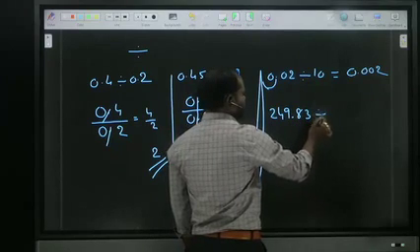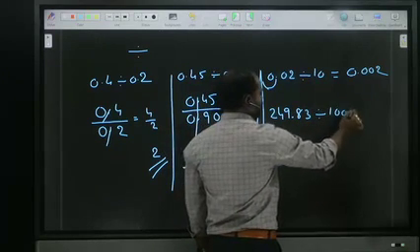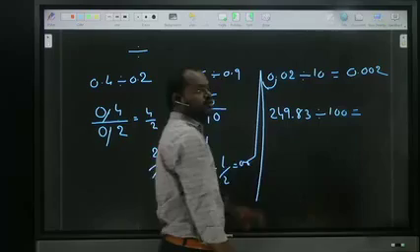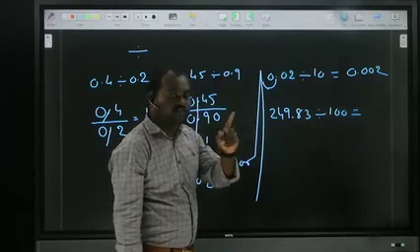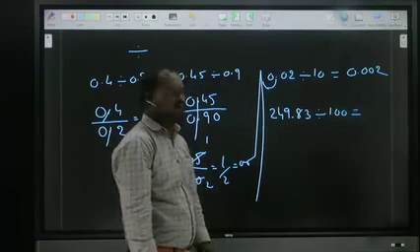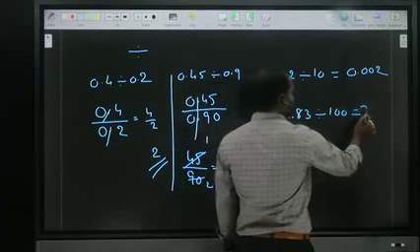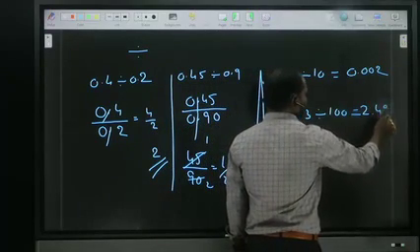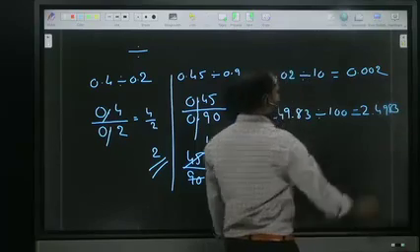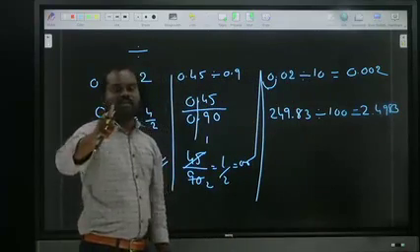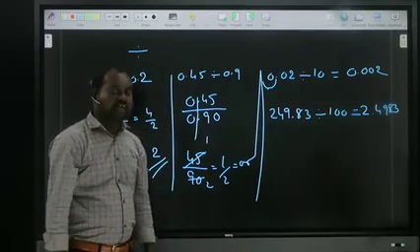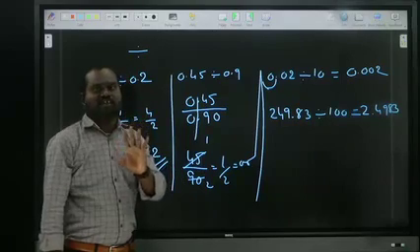249.83 divided by 100. How many zeros? Two zeros. Two places the point moves to the left side, 1, 2. That means what is the answer? 2.4983. In multiplication the point moves right side, in division the point moves left side. That is the thing we should remember.